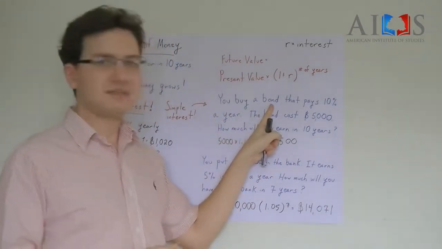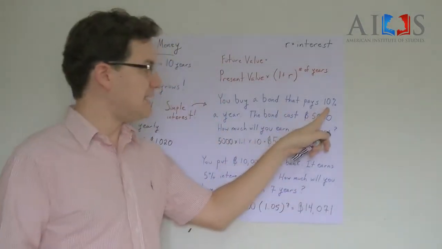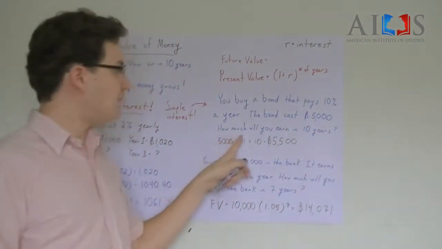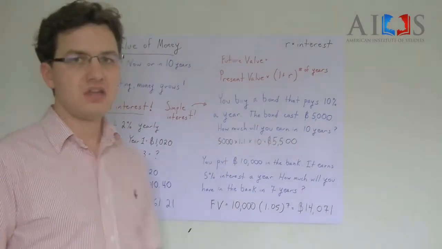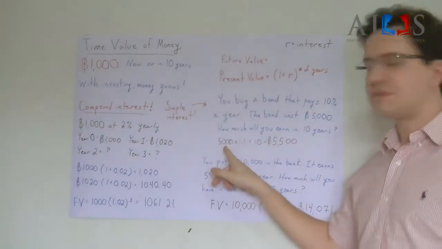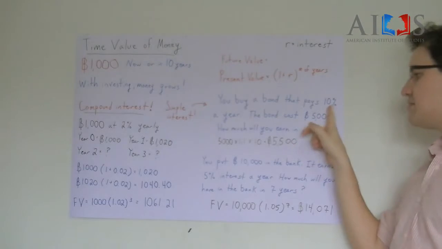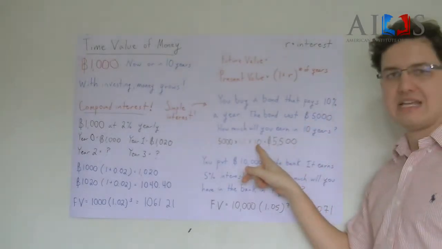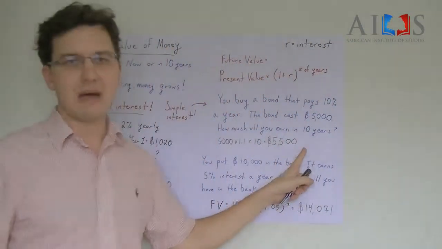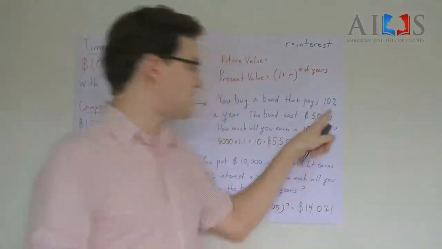Say you buy a bond. A bond is just debt. It's a kind of investment that pays 10% a year. The bond costs 5,000 baht. How much will you earn in 10 years? So this is a pretty simple math problem. You take 5,000, you multiply times by 1.1 for 10%, and then you times it by 10 years. So at the end of 10 years, you'll have 5,500 baht. Simple interest. You just keep collecting 10%.